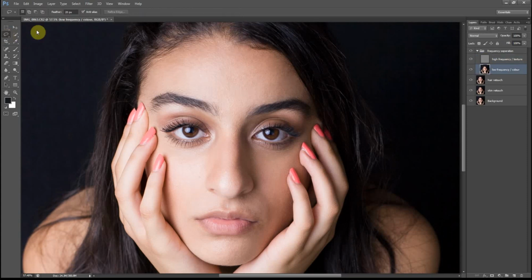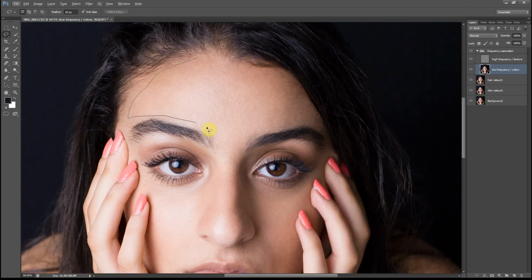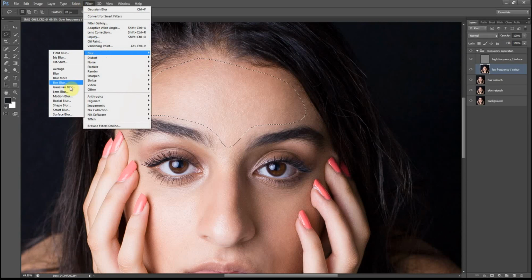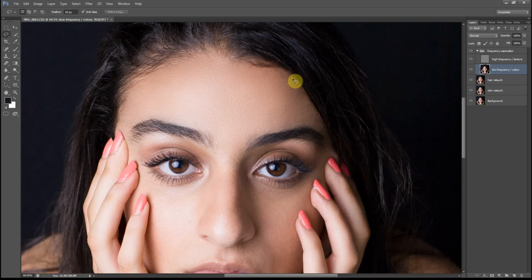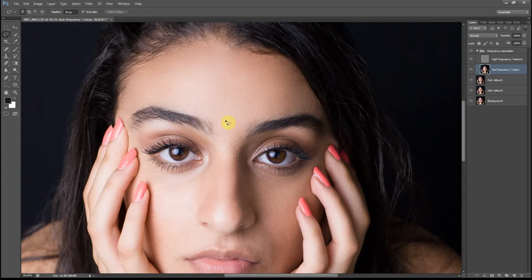I now select the color layer, select the lasso tool and create a selection around a large skin area. Go to filter, blur, Gaussian blur, and now go up the slider all the way to where the skin is looking nice and smooth. I'll stick to 15. Okay. Yep. Before, after, I'm happy with that. That looks pretty good. Now just continue going through the whole skin.